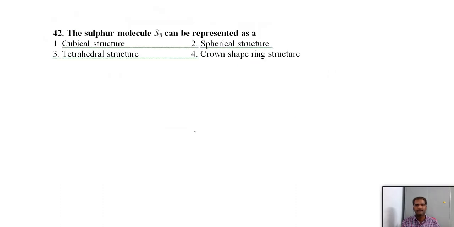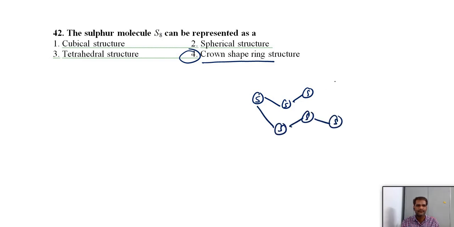The sulfur molecule S8 can be represented by just the structure. It is a crown shaped ring structure, not spherical, not cubical, not tetrahedral. Sometimes they may ask you what the hybridization is in that structure. It is also better to remember. This is the structure of sp3. It's a kind of W shape.